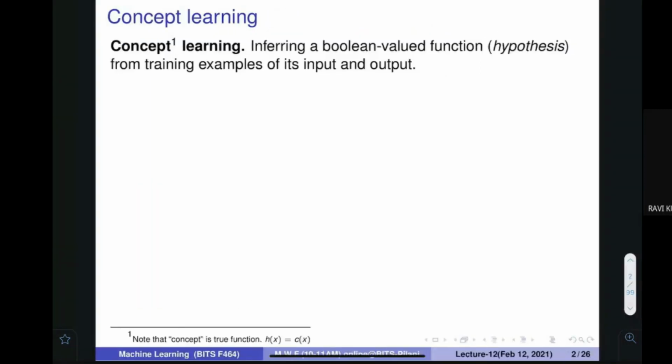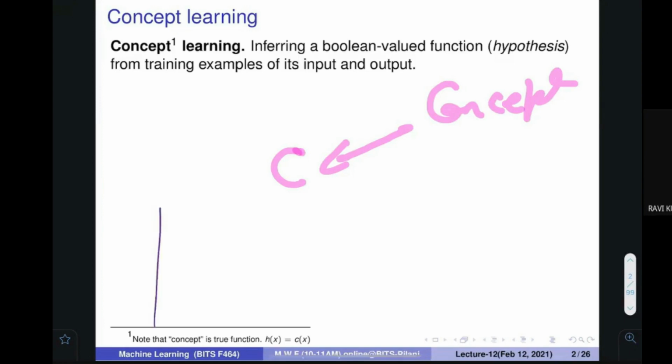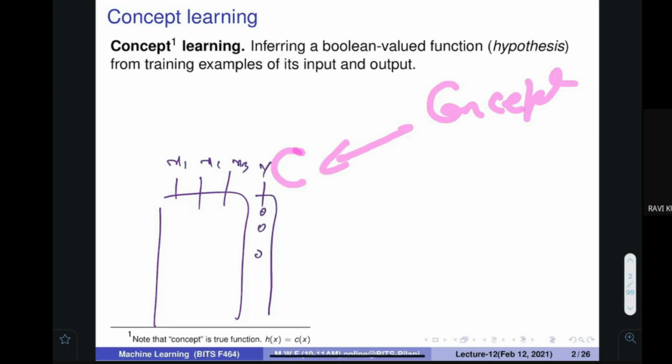So initially, I would start by giving some basics to you. When I was talking about the basic machine learning model components, I was talking about a special function that is called the concept. You know that the setting is this: you have a database where some properties, for example x1, x2 and x3, are provided, and then there is a target variable y, and its value is there. So you assume that there is a function such that if you provide the values of x1, x2 and x3, you would be able to find the value of y.